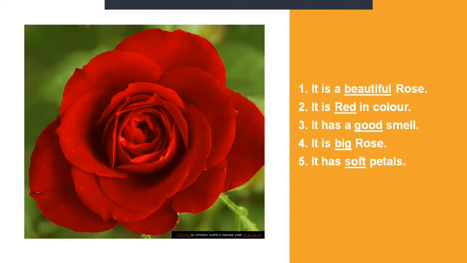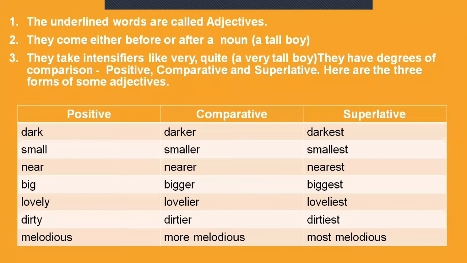Beautiful, red, good, big, soft. All these words are describing the rose flower. So, as you have learned, all these words are called adjectives. Is this clear, children? Yes. So you have understood the underlined words are called adjectives.